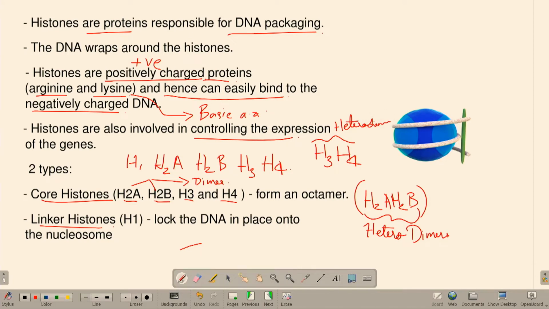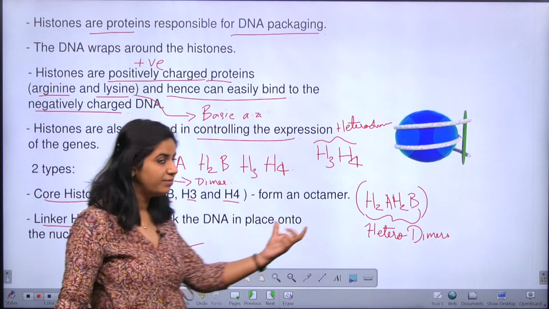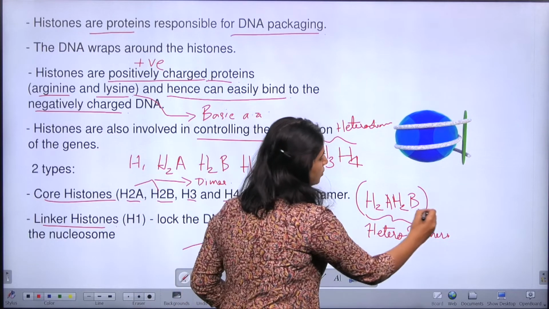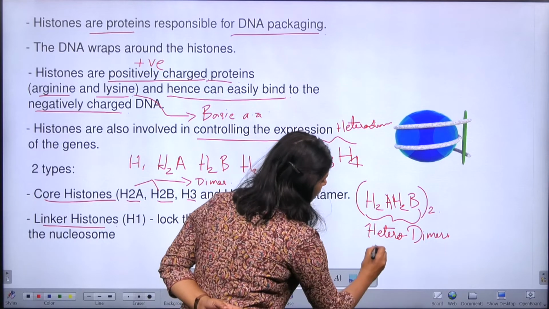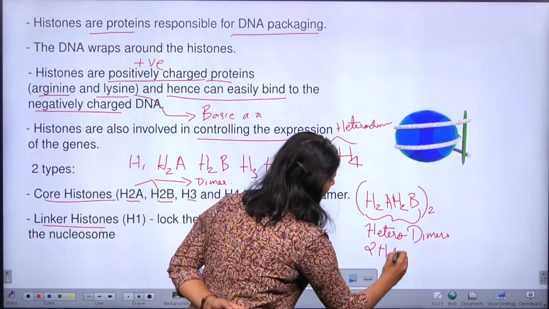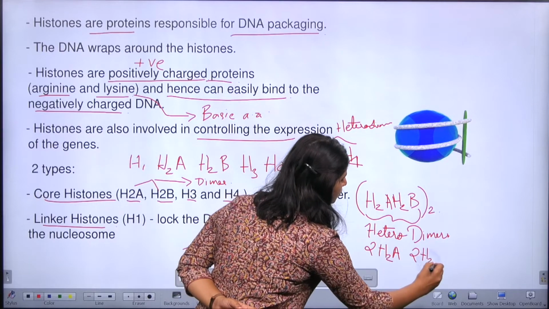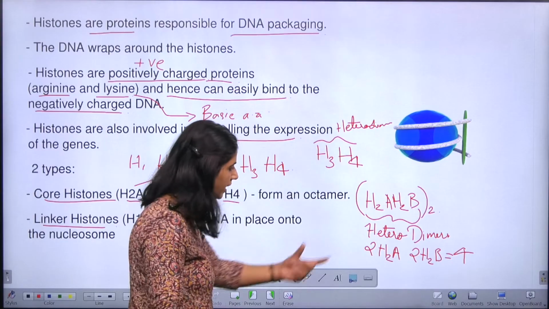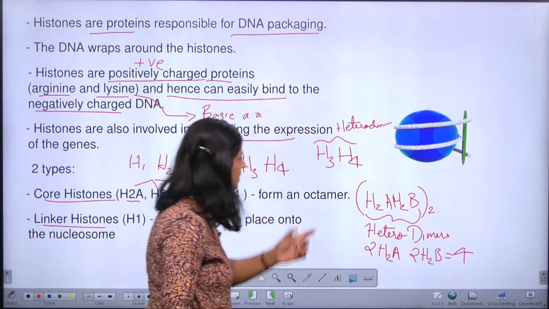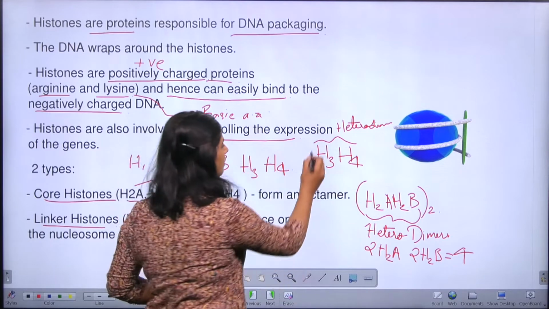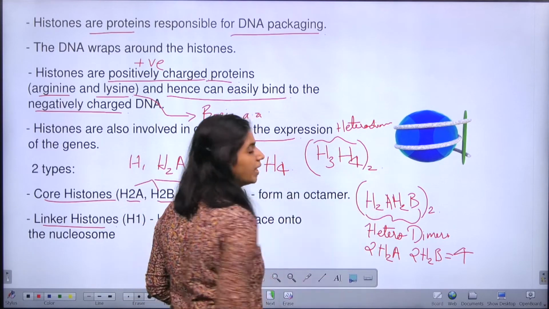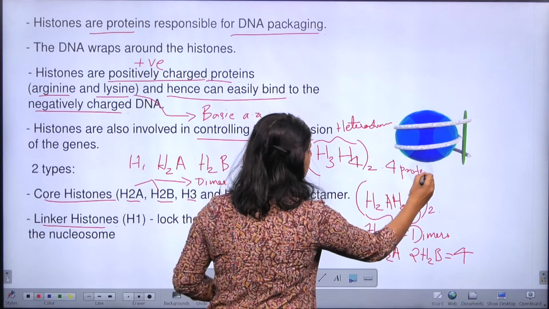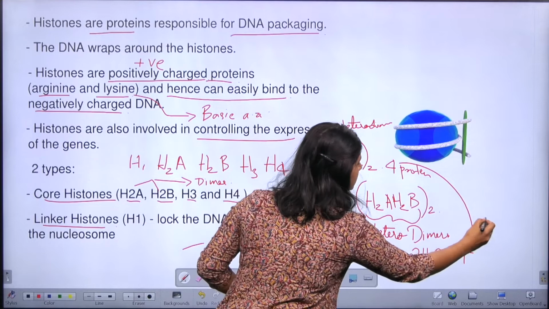And the next thing is that in the core there will be two copies of the H2A, H2B heterodimer. That is, H2A, H2B two times. So there will be 2 copies of H2A and 2 copies of H2B. So in total 4 histone proteins will be there. Similarly, the H3, H4 heterodimer will also have 2 copies of it. So in total here also 4 proteins will be there, right? So if both of these combine, how much is the total?